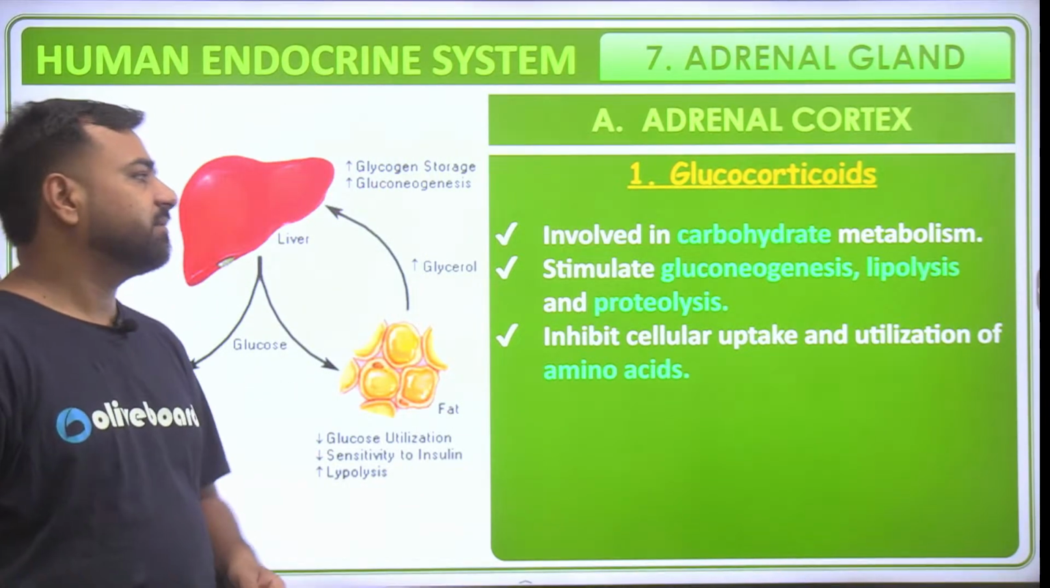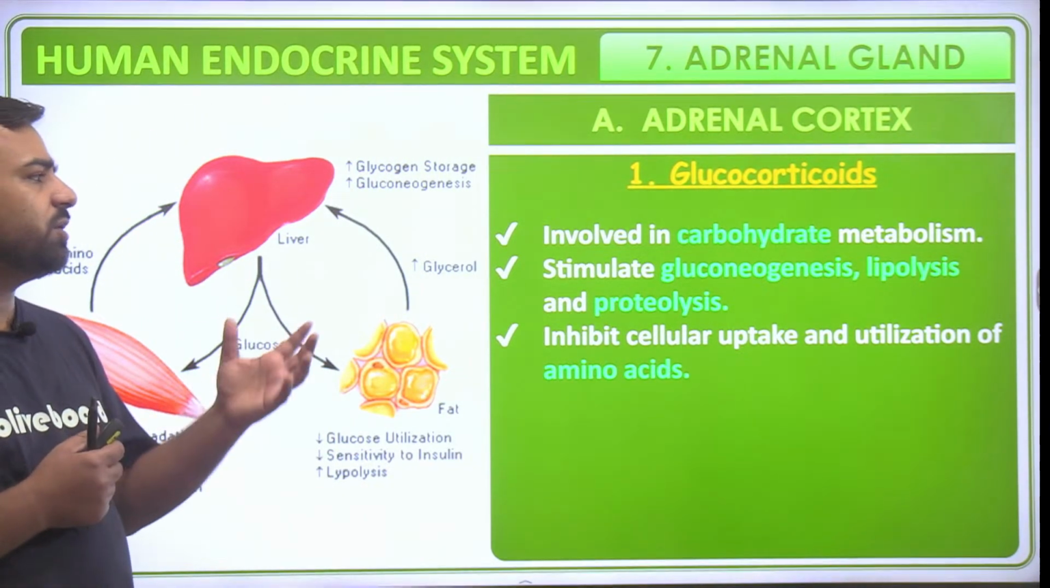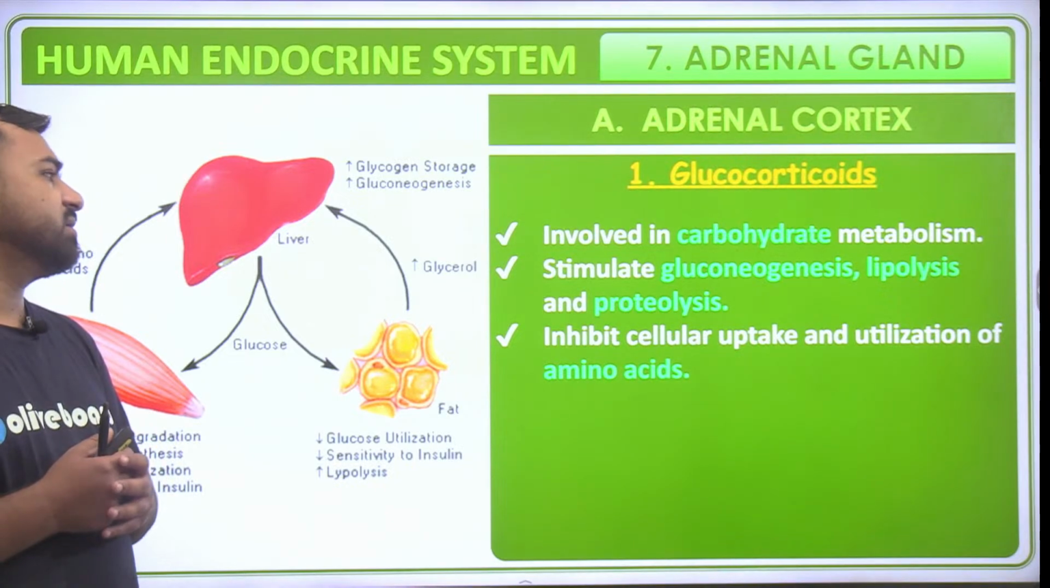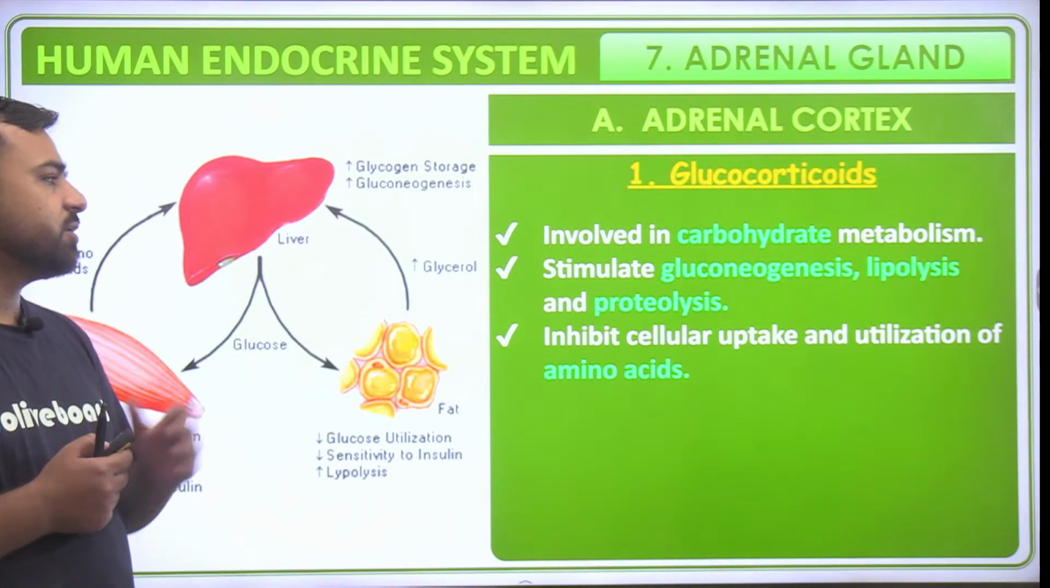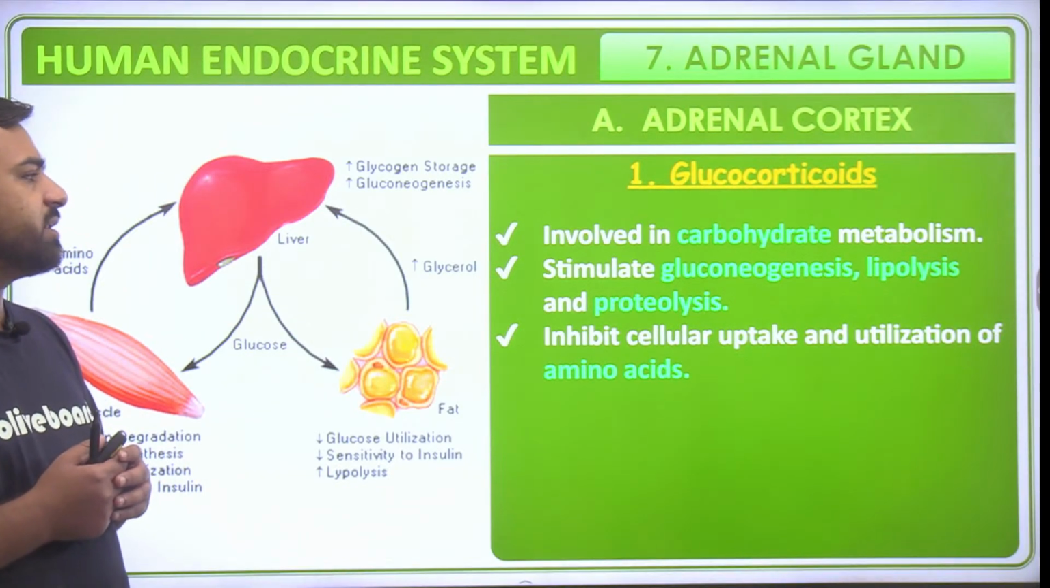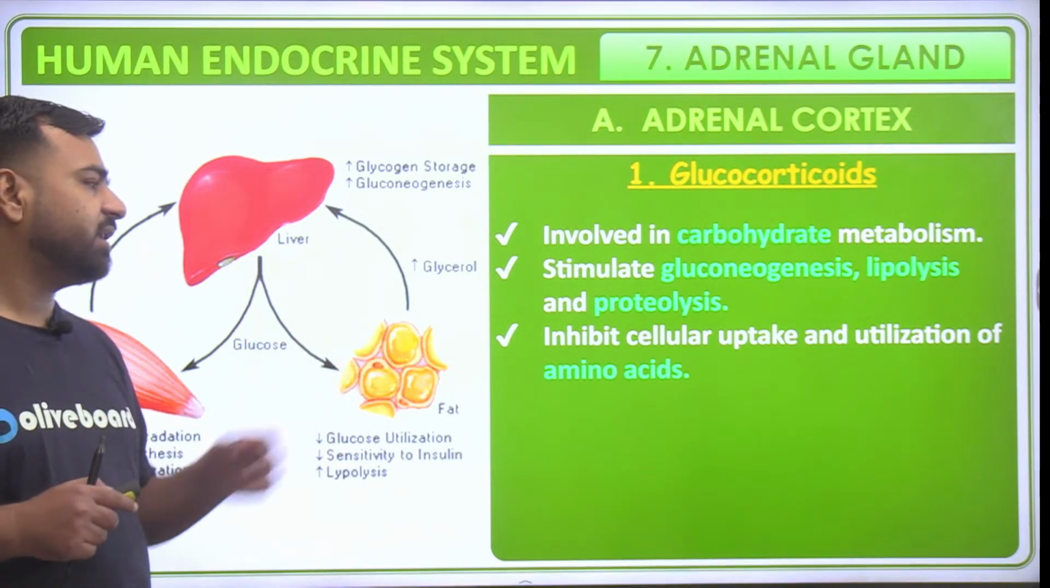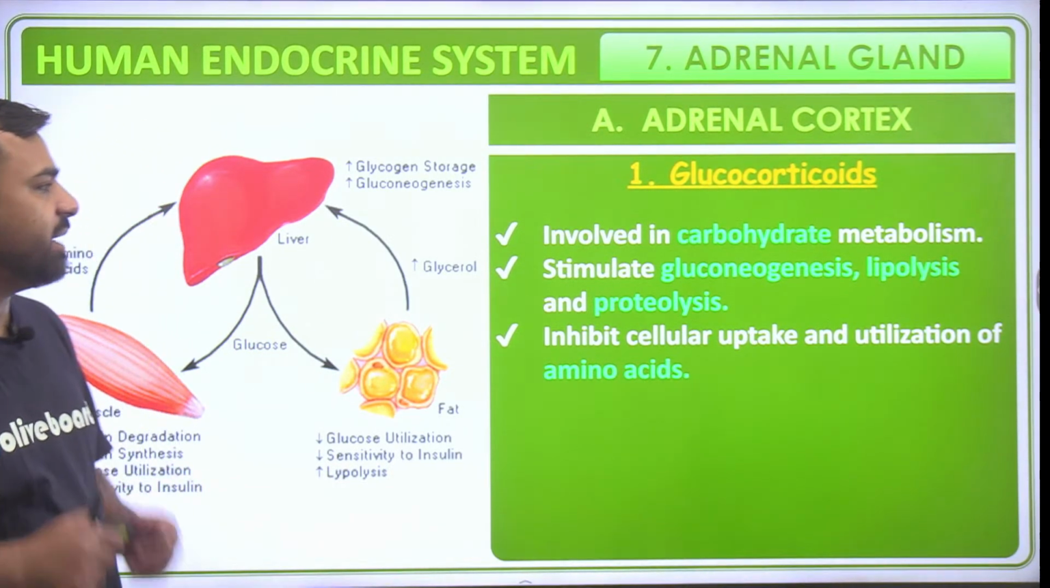So it stimulates gluconeogenesis, then lipolysis, then proteolysis. So gluconeogenesis, lipolysis, and proteolysis are stimulated by this. It inhibits the cellular uptake and utilization of the amino acids.